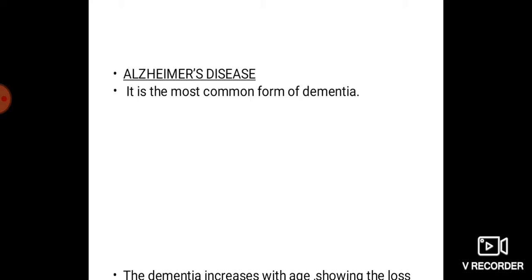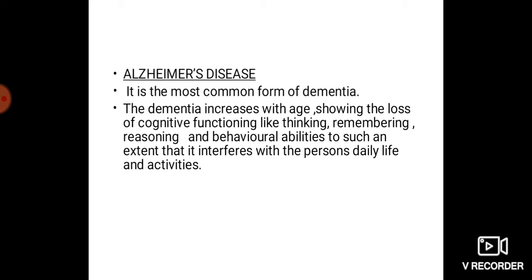Alzheimer's disease. It is the most common type of dementia, loss of memory. The dementia increases with age, showing the loss of cognitive functioning like thinking, remembering, reasoning and behavioral abilities to such an extent that it interferes with the person's daily life and activity. Dementia means loss of memory, and here it increases with age.